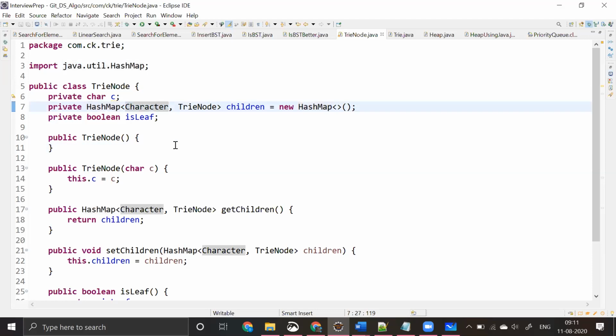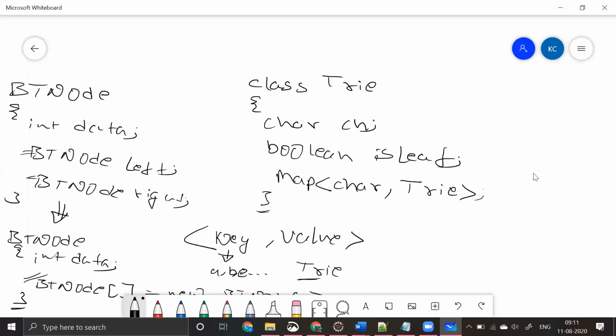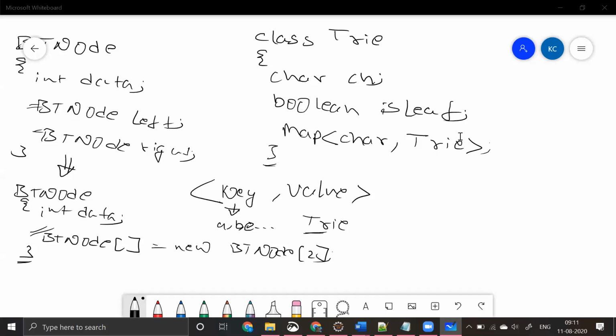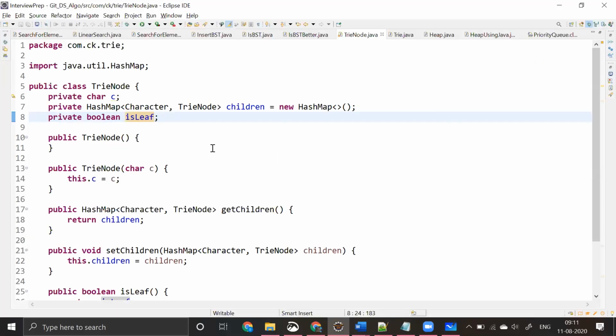My key is a character and my value is a trie node. And one more thing that I have is isLeaf, the same thing that I discussed over here. So this is how we represent a trie data structure.